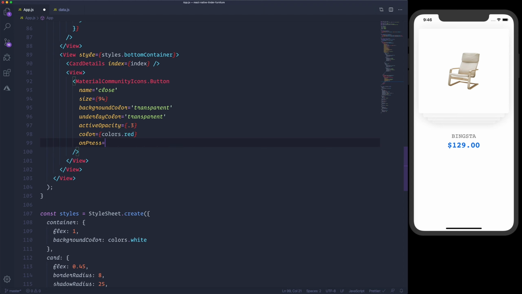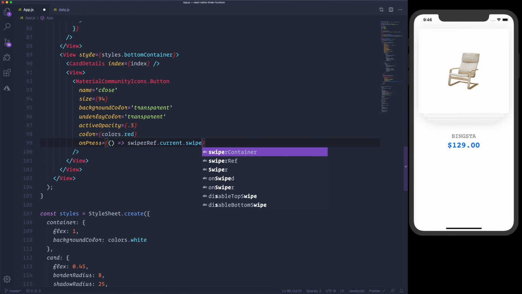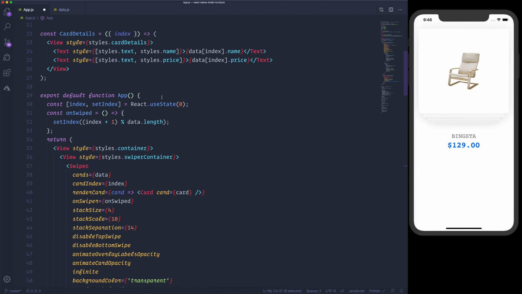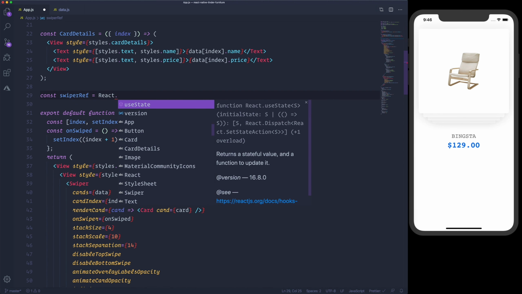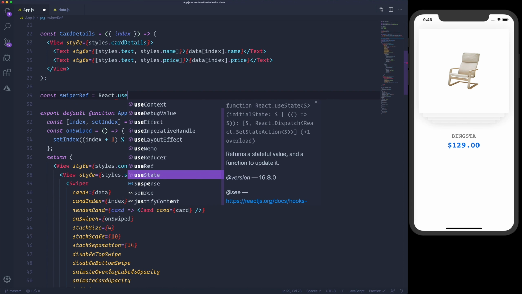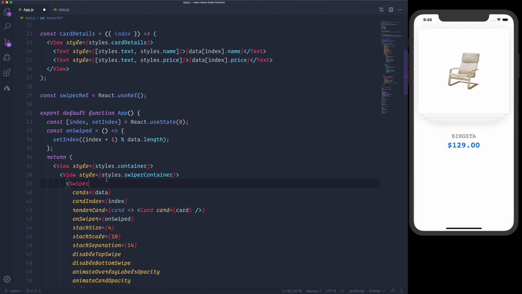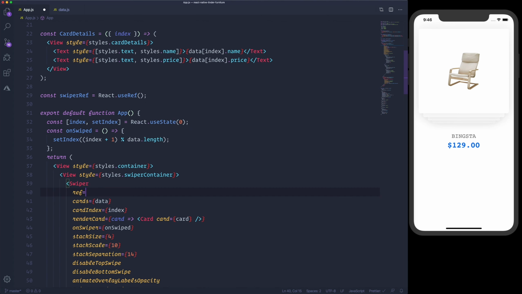On press, call an imperative method, and let's say swiperRef.current.swipeLeft. We need to create this ref here, and we'll have the swiperRef. It's going to be React useRef, and also apply this ref to the swiper.